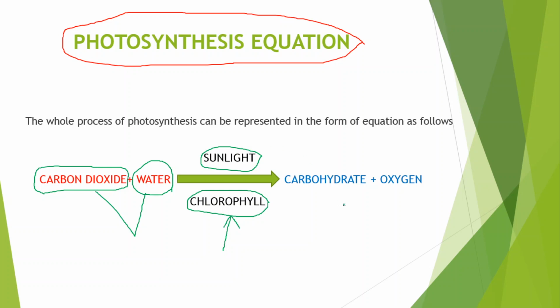So what do plants do? Plants prepare carbohydrate, that is nothing but our food, and they also release oxygen into the air. This is the oxygen we are inhaling, and because of oxygen only we are living, right? And we release carbon dioxide, and that carbon dioxide is utilized by the plants during photosynthesis. So this equation is very, very important. You should remember it throughout your life. Don't forget this one.